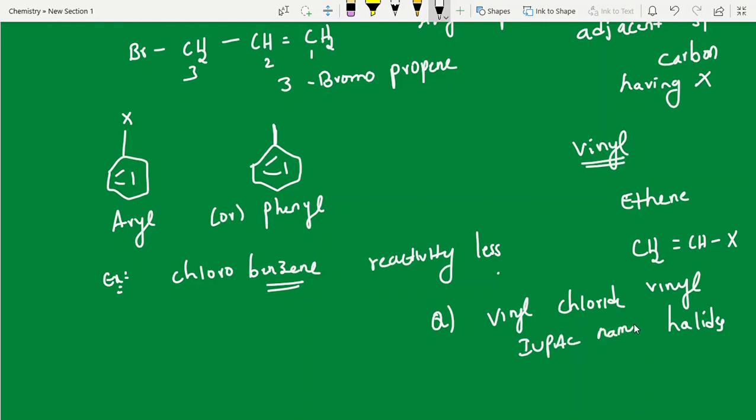They'll ask the IUPAC name or ask you to write the structure. Its reactivity is very less, students. CH2=CHCl. The IUPAC name is 1-chloroethene. That's all, students. If you concentrate on this introduction part, then in stability order and carbocations, many times we are discussing allyl, vinyl, aryl, phenyl.